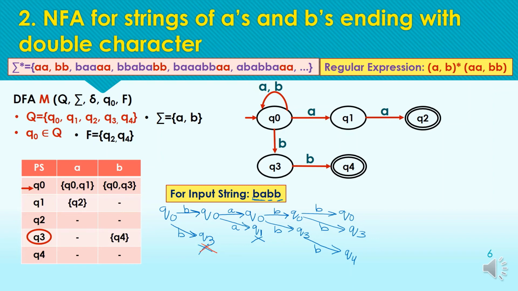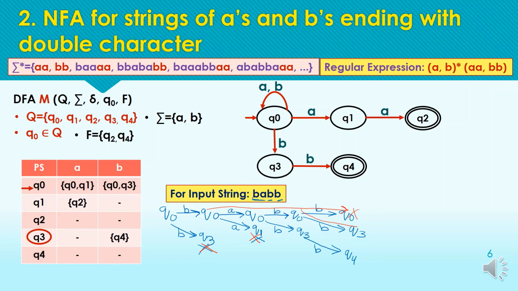As the first path is ended here, we need not consider this path, and the second path is ended at Q1. Q1 is also a non-final state, so we can leave this path. The next path is ending at the state Q naught. As Q naught is not the final state, this path is also useless.